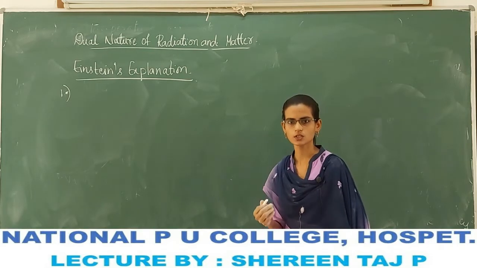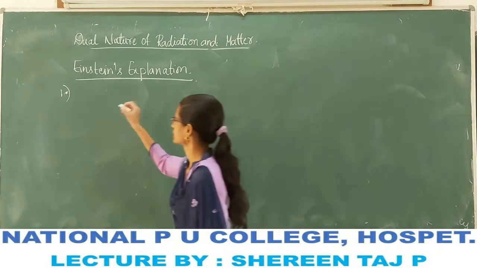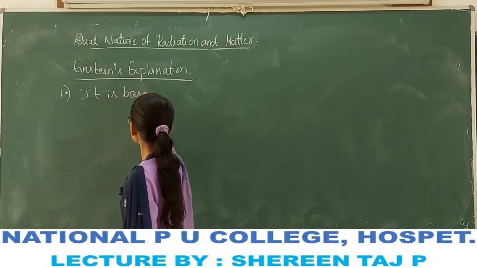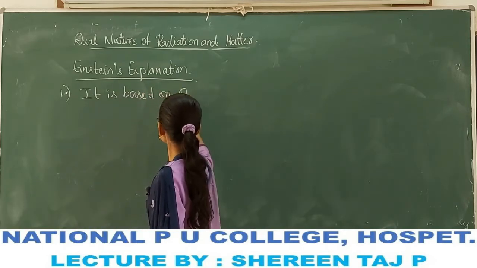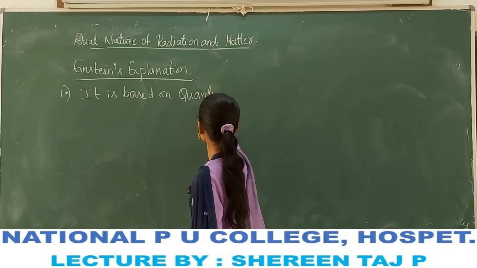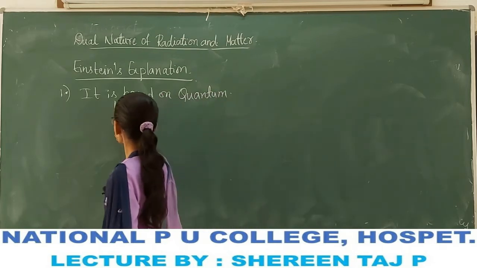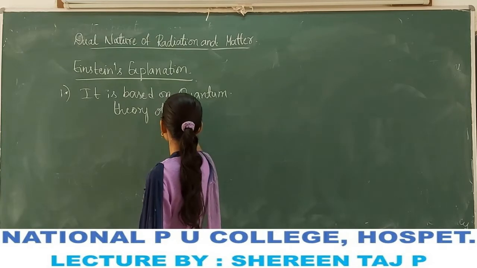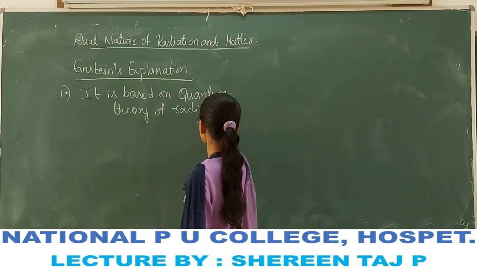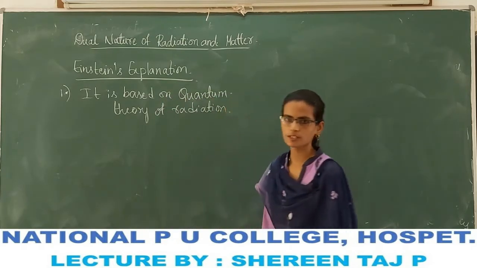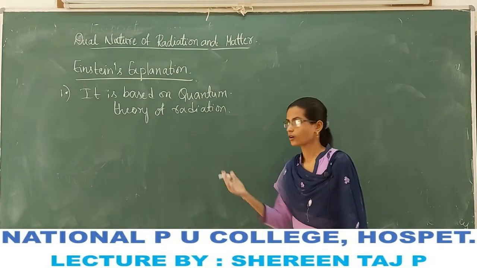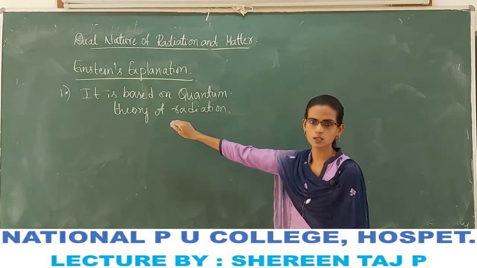Einstein's explanation is based on the quantum theory of radiation, or Planck's quantum theory.